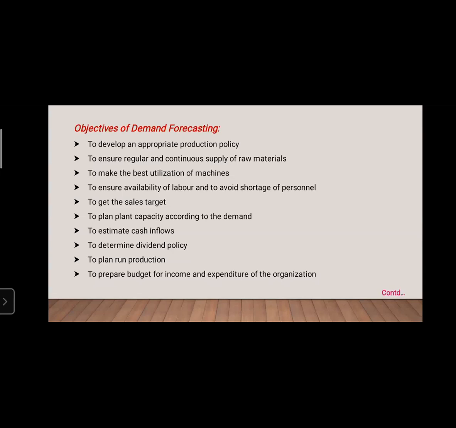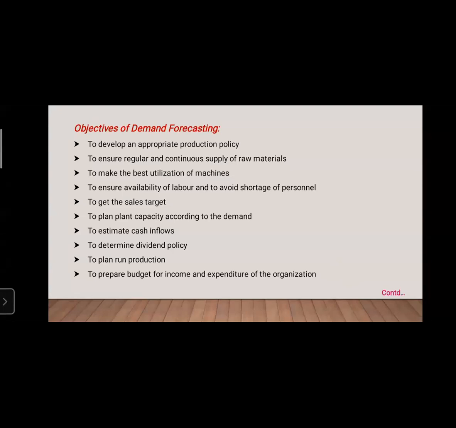So when each and every criteria has been accepted, only then do we start our product. Next, to make the best utilization of the machines. When you are going to start a product, we have to see whether all the machines are used or not, or whether only one machine was utilized. Whether all the machines in your production workflow are used or not, that is to be seen.